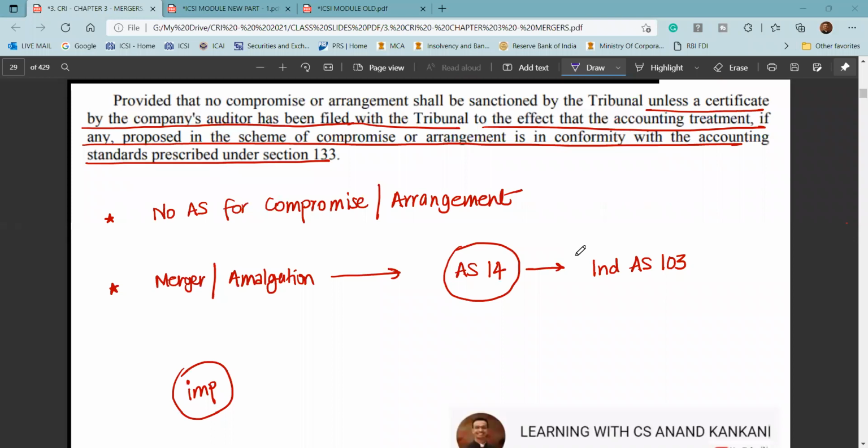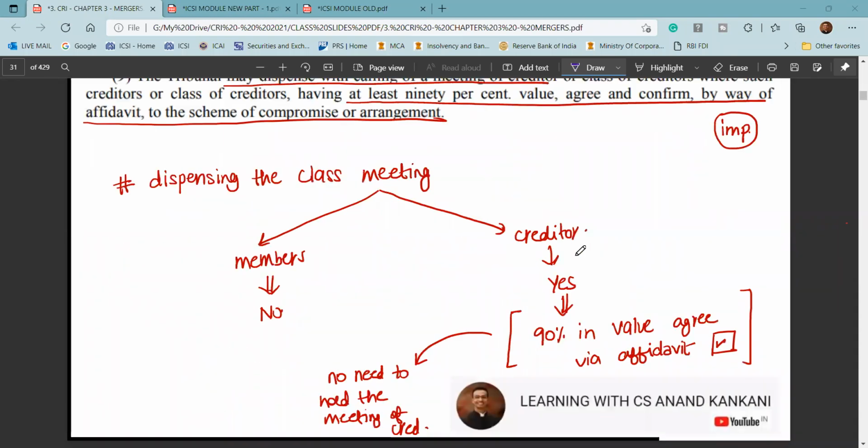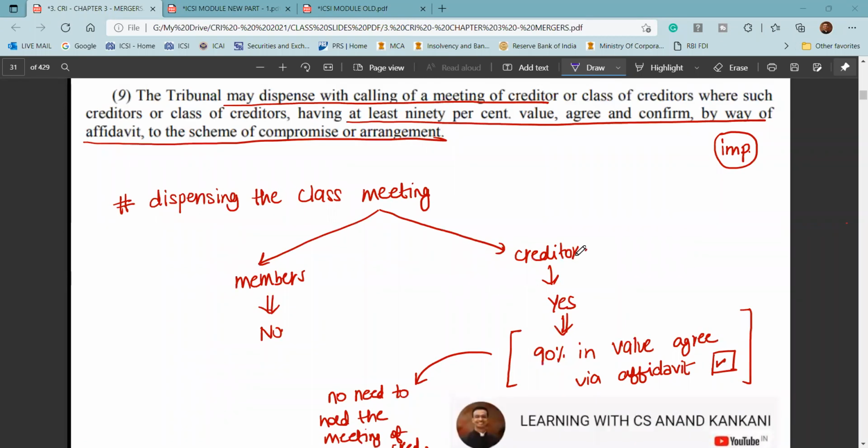Now, no compromise or arrangement will be approved unless the auditor gives a certificate that the accounting treatment would be as per the accounting standards given in the Companies Act. However, as of now, there is no accounting standard prescribed for compromise or for arrangement. Thereafter, dispensing of the meeting of the creditors and members. For members, it cannot be done. For creditors, it can be done.